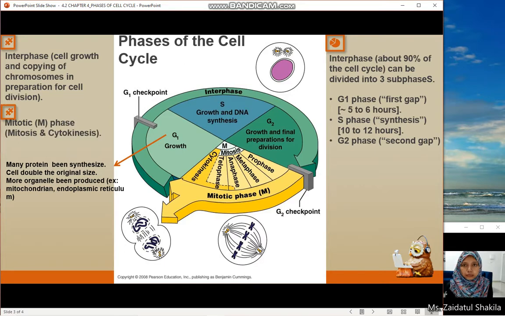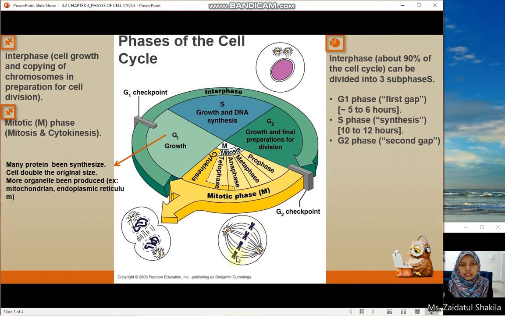And then the last process in the cell cycle is the mitotic phase. The mitotic phase consists of two parts, mitosis and cytokinesis. Mitosis can be further divided into four phases: the prophase, metaphase, anaphase, and telophase. Shown in this diagram is the metaphase of mitosis, whereby the chromosomes line up along the metaphase plate.